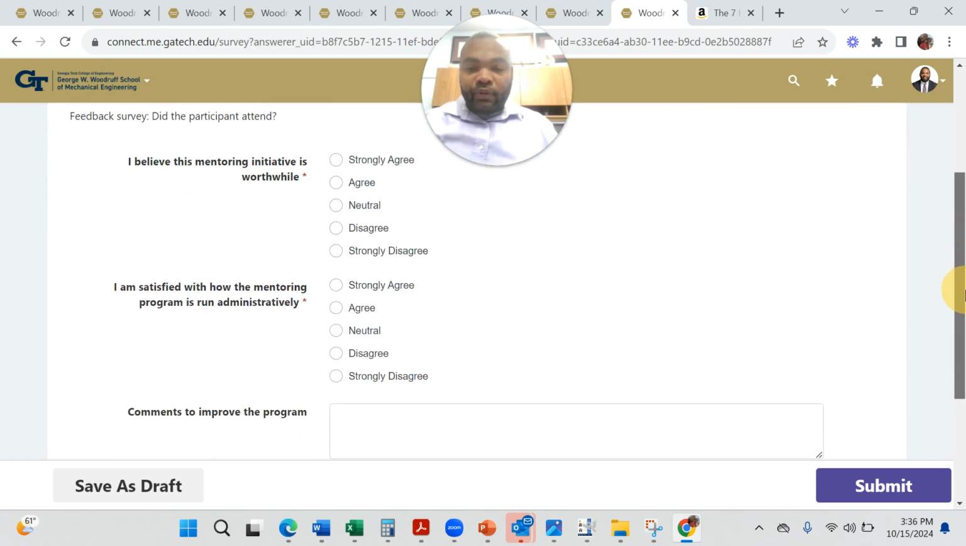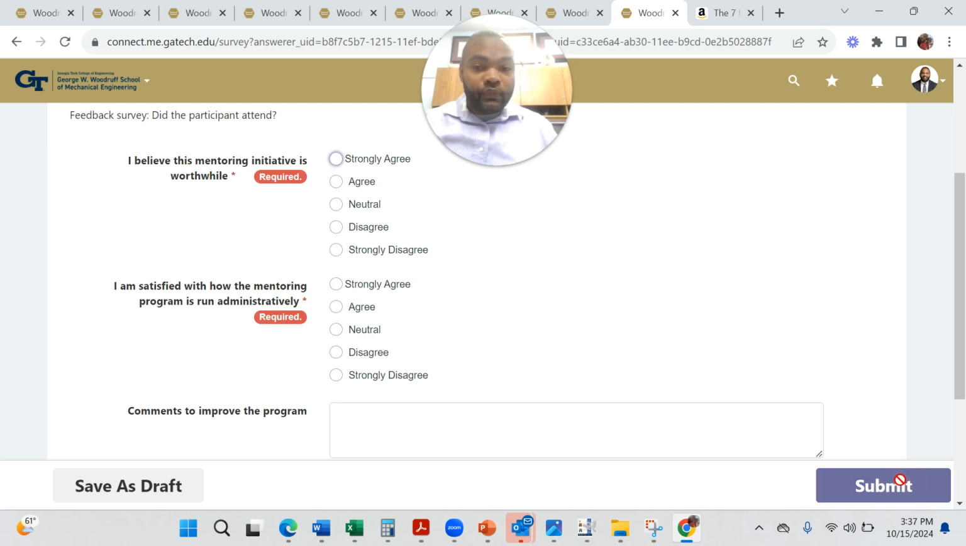Additional feedback is provided here for administration to get a better feel for how well the program is being facilitated. As a mentor, you can give us feedback as administrators on whether you believe the initiative is worthwhile, whether you think it was facilitated smoothly administratively, and any comment you might have to improve the program. We will receive that feedback and be able to provide it to the school chair or whoever else might be interested in how well the program's going.